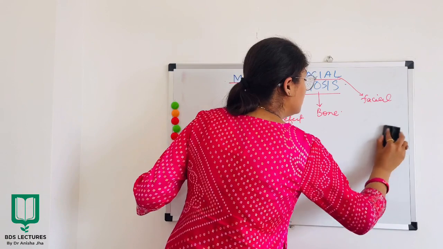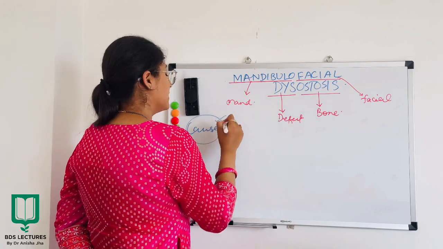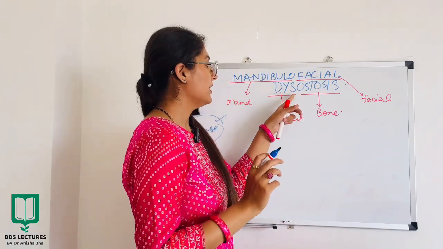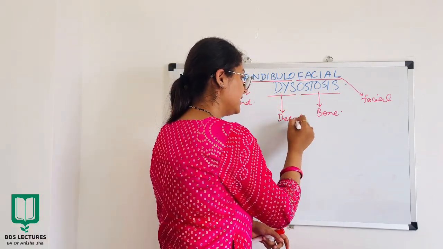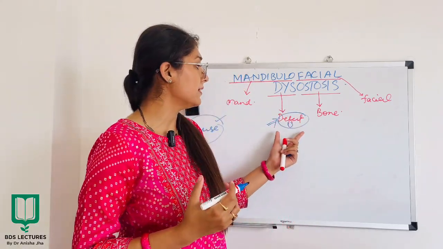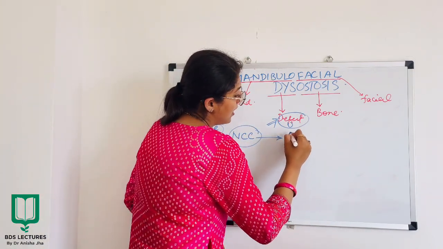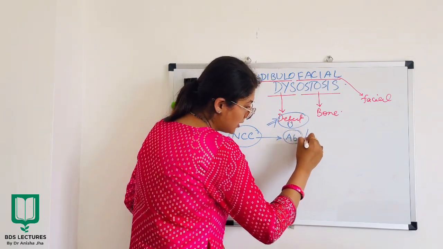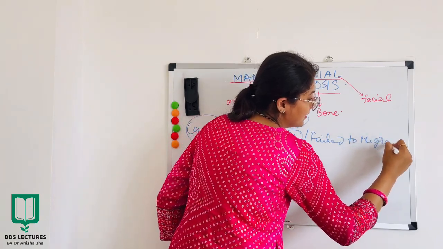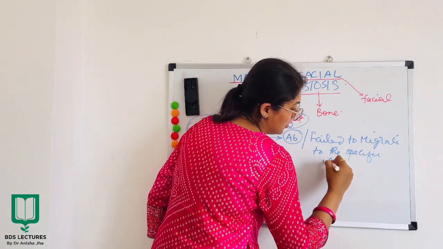Now, we will move on to the cause. Again, I have already explained, when any defect is seen on a facial structure, that means at the time of its growth and development, neural crest cells were absent or they failed to migrate to the specific location.